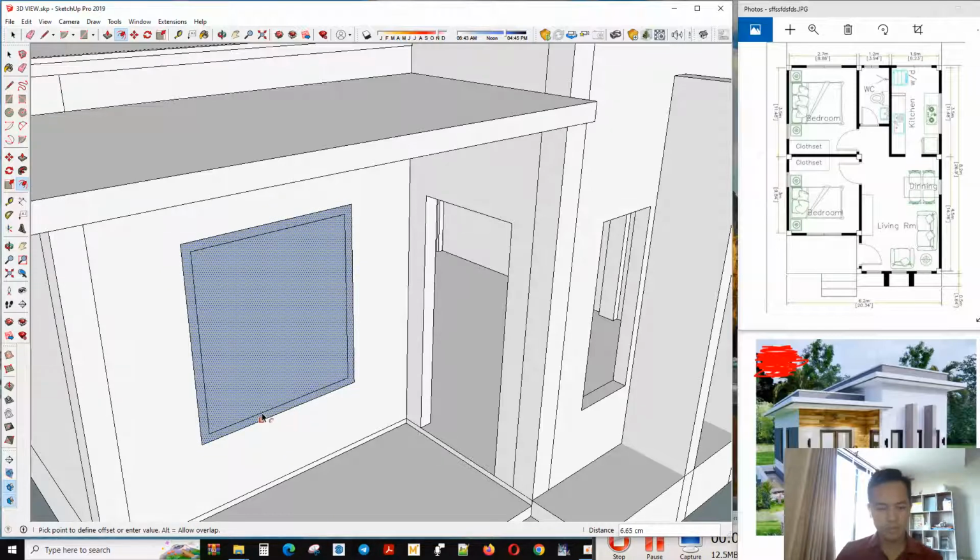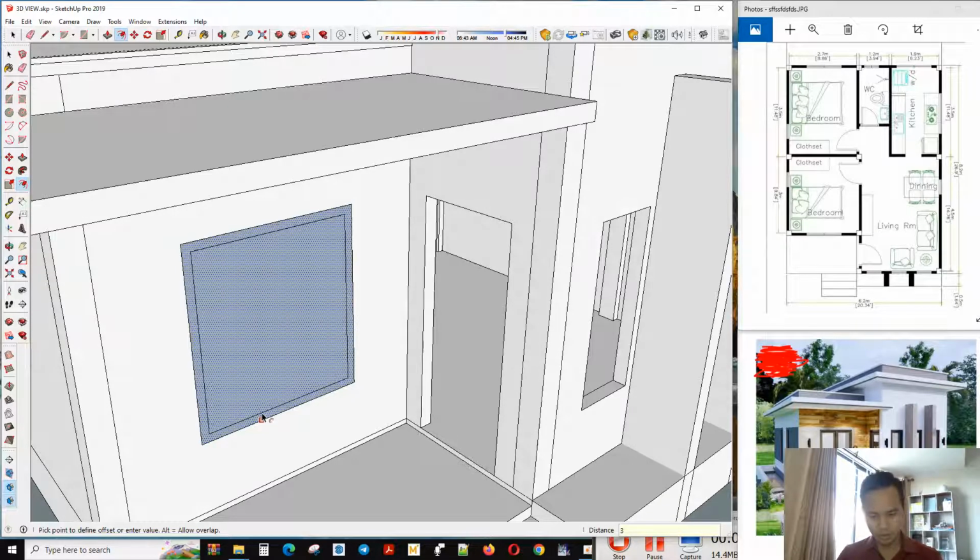For the window frame we mostly take steel tube, or rectangle tube. I would like to choose this tube here, 3 by 6.